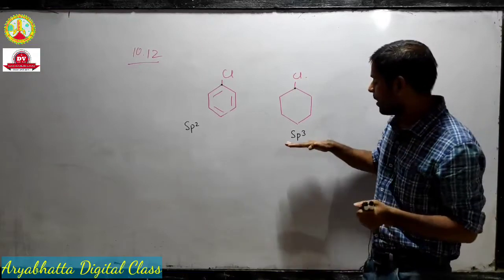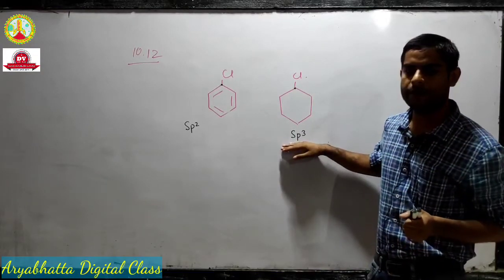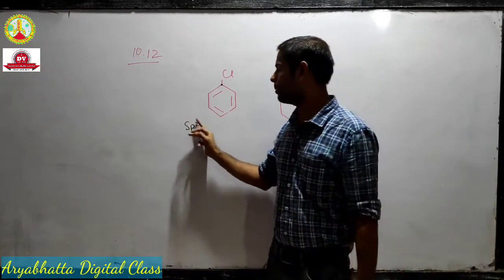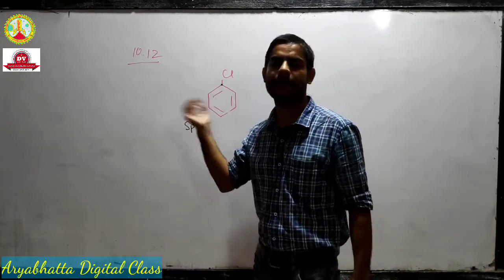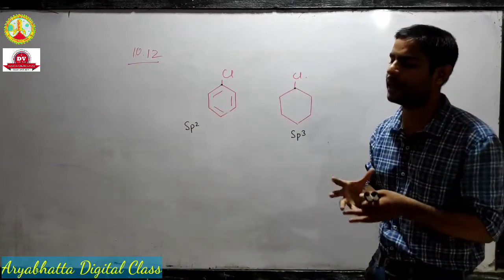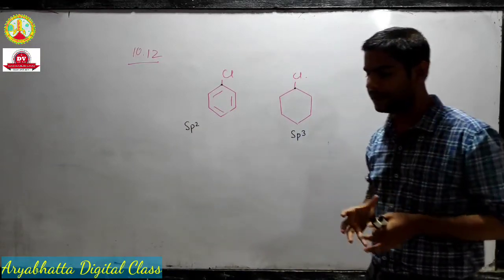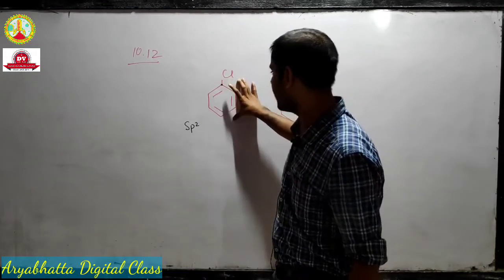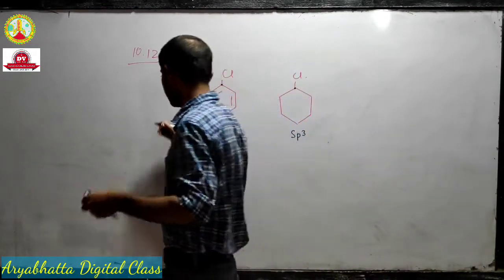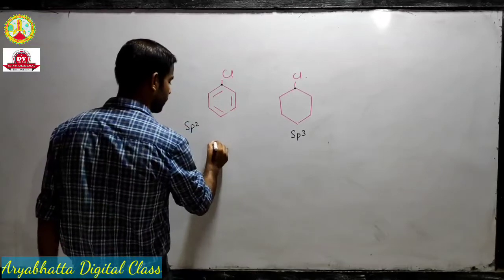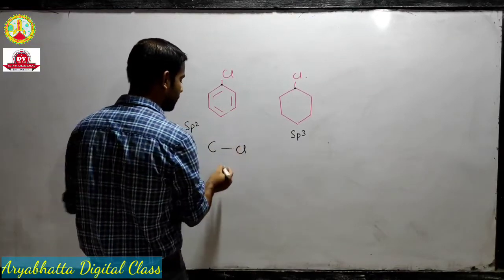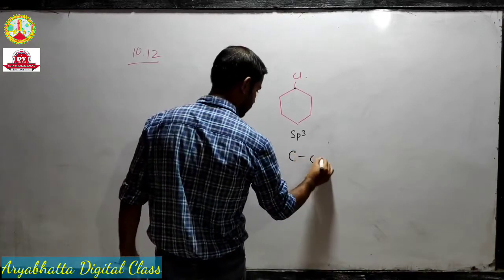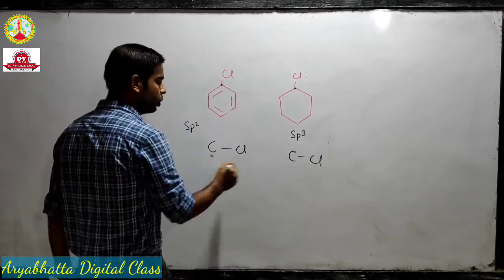So sp3 hybridized carbon has a lower S character and sp2 hybridized carbon has a comparatively higher S character, and as S character increases, we know that electronegativity increases. So in this case this carbon is comparatively more electronegative compared to this carbon, because this is sp3.